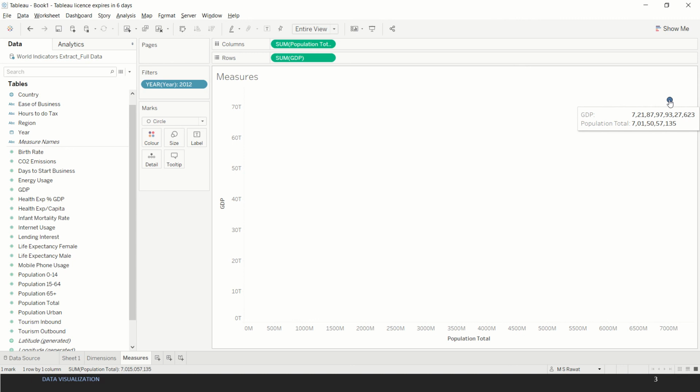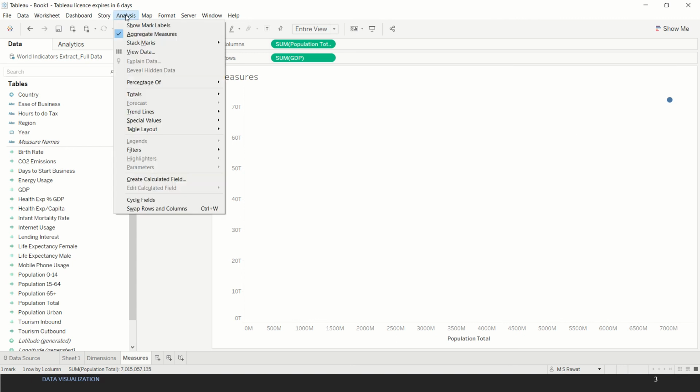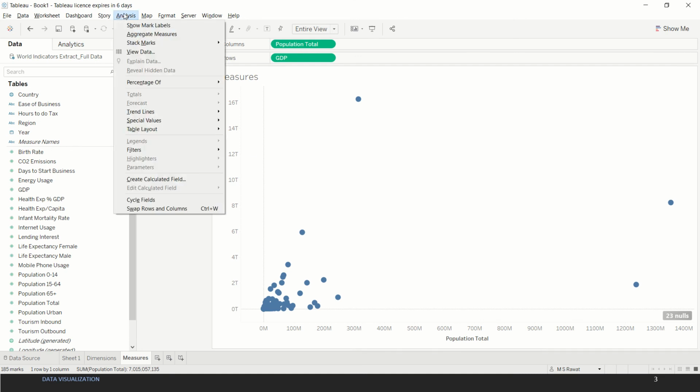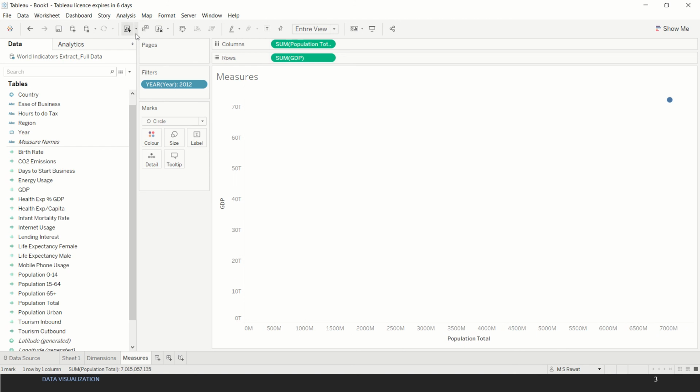Now if we go to the analysis tab here, and then if we uncheck aggregate measure, which is the default thing for Tableau to do, it will then disaggregate the measures. So the takeaway from this is measures are by default aggregated, and if we have to force Tableau not to aggregate them, then we have to select or deselect the aggregate measure under the analysis. So that's another important aspect of measures.